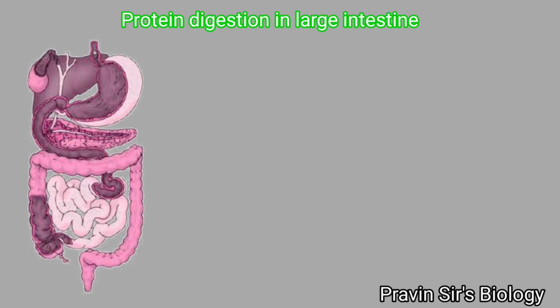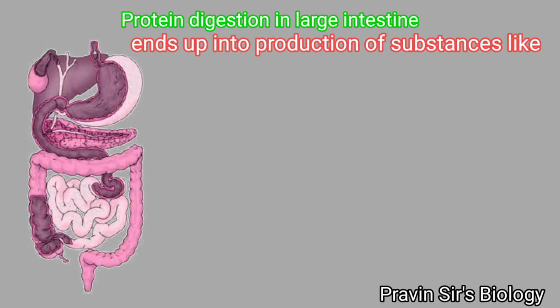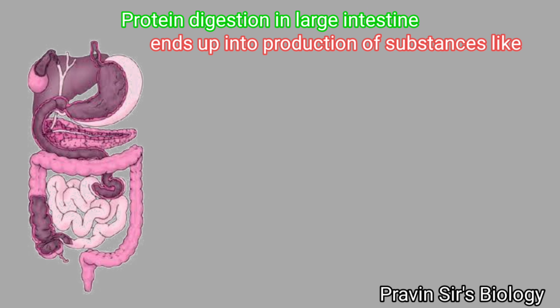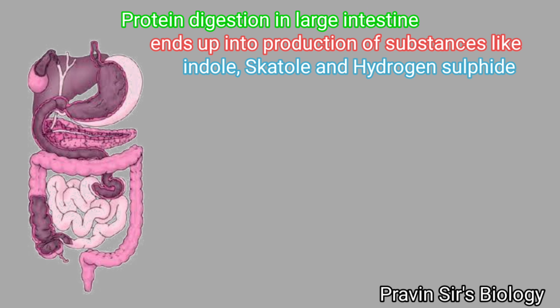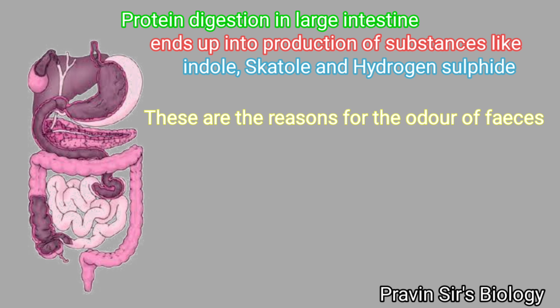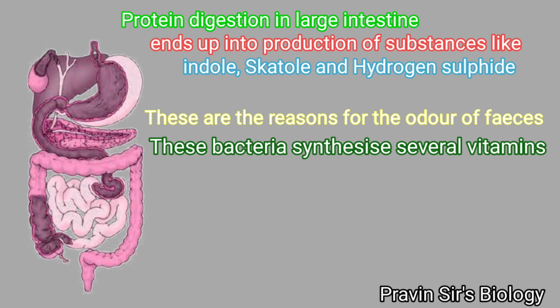Protein digestion in the large intestine ends up in production of substances like indole, skatole, and H2S. These are the reason for the odor of feces. These bacteria also synthesize several vitamins like vitamin B and vitamin K.